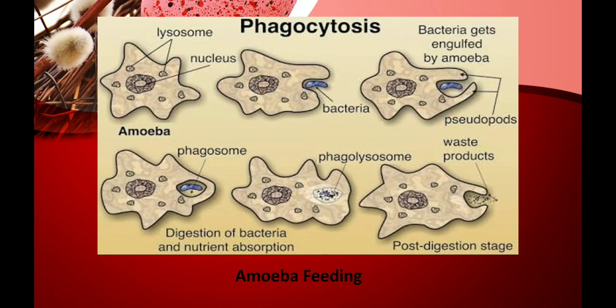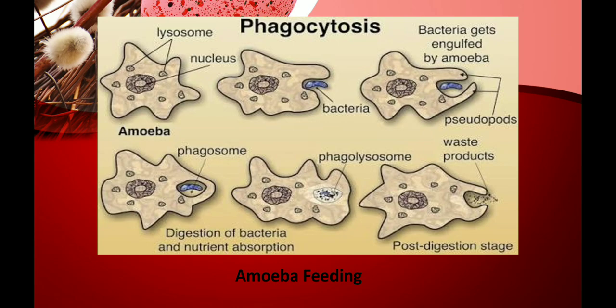Now see the picture very clearly, children. The bacteria has approached the amoeba. Now the pseudopodia, the false feet, which are extensions of the cell membrane, are engulfing the bacteria, as you can see in the third picture.